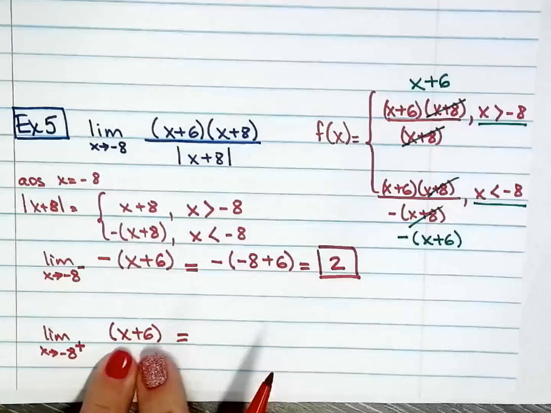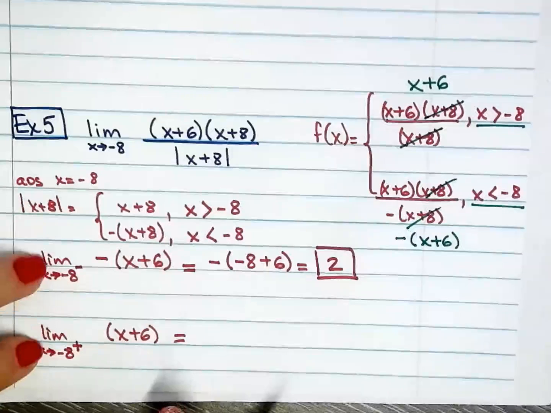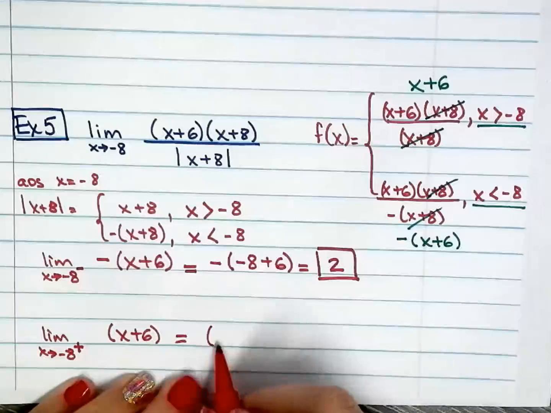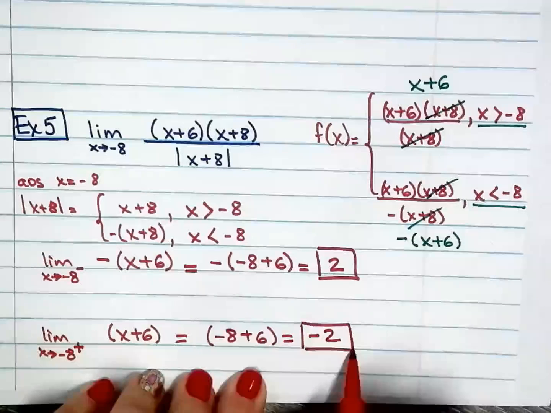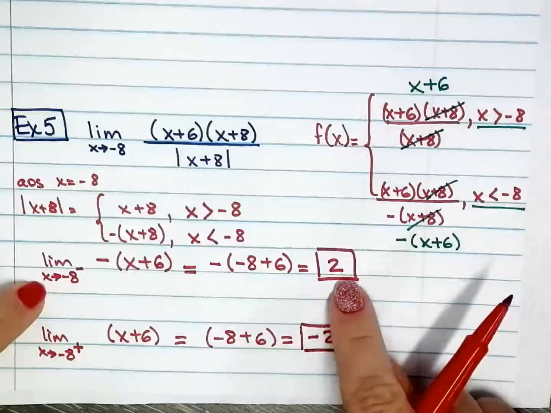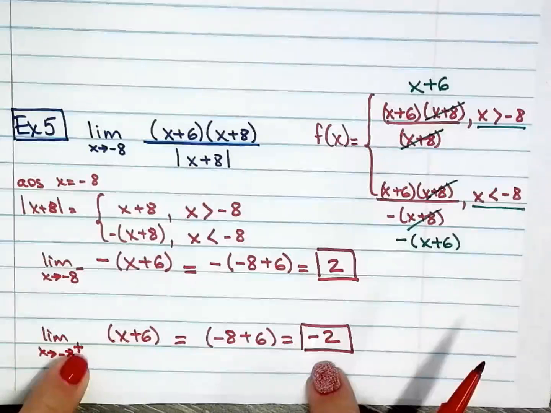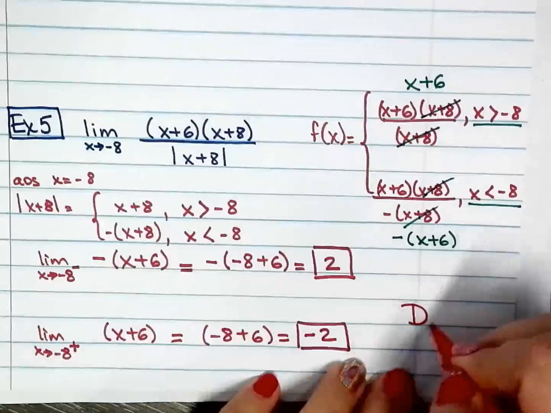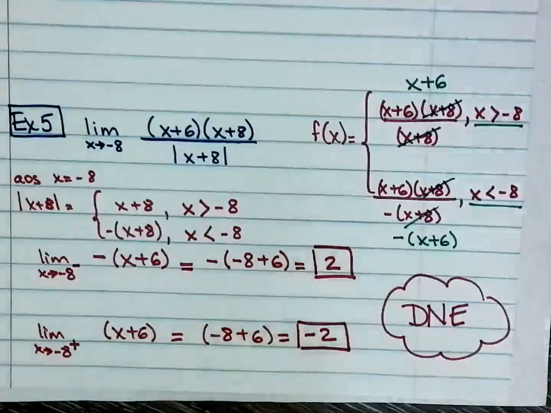And again, the two-sided limit only exists if these two limits are the same. Okay? So I will plug in negative 8 for x. Oh man. Okay. So that's a no-go for me. The limit as x approaches negative 8 from the left is different than the limit as x approaches negative 8 from the right. So since they do not agree, the limit here for this example 5 does not exist because they do not agree.